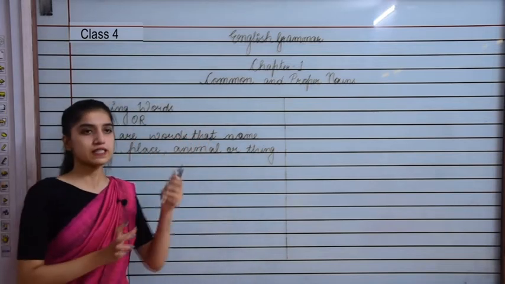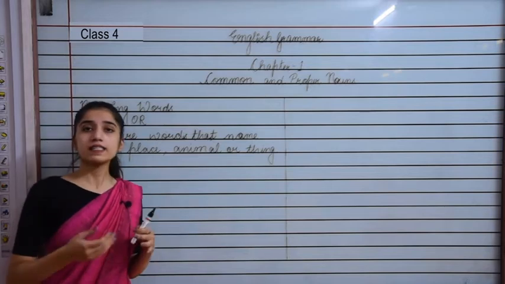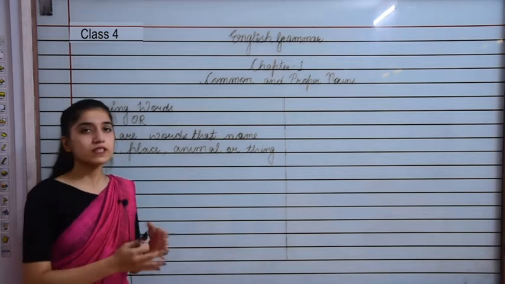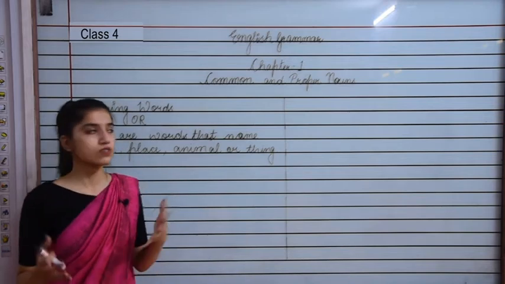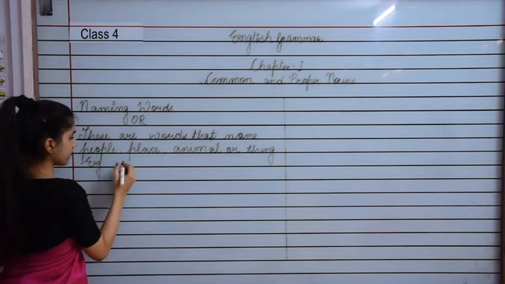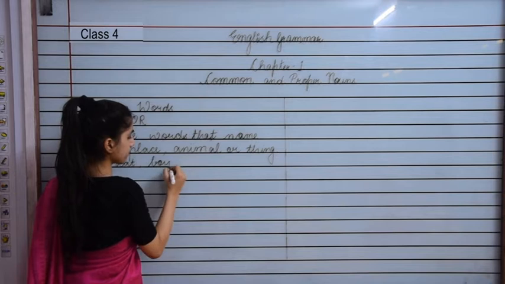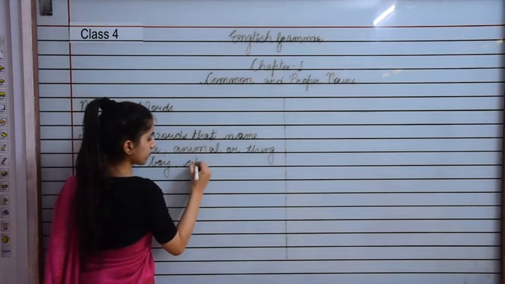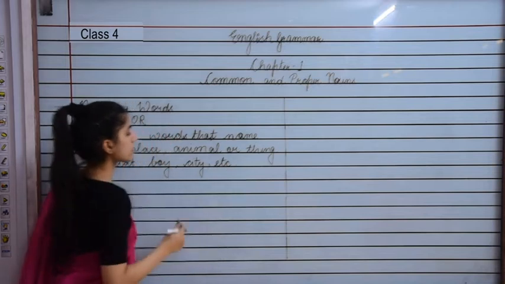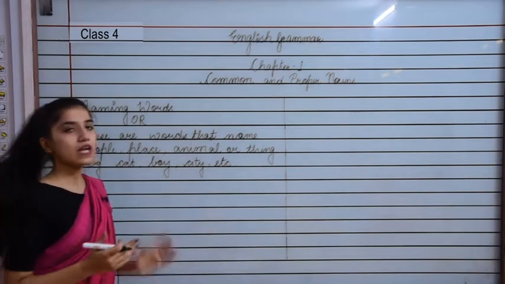Like I can say this marker, it's a noun because it's a thing, right? I can say girl, it is a noun. A teacher, it's a noun, right? So the things that we see, a cat, a dog, these are all nouns. So cat, boy, city, these are all nouns.